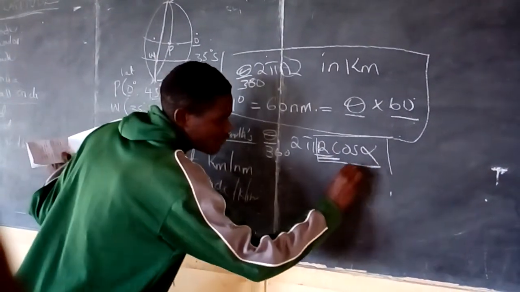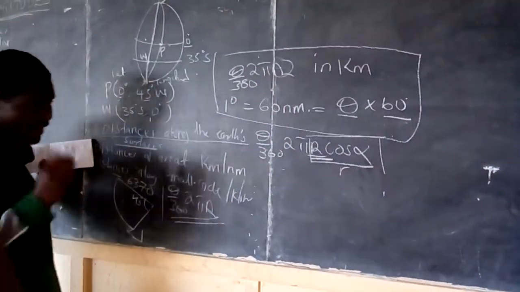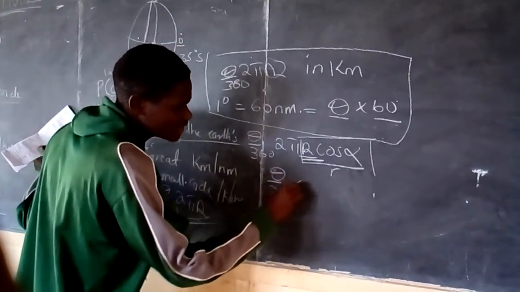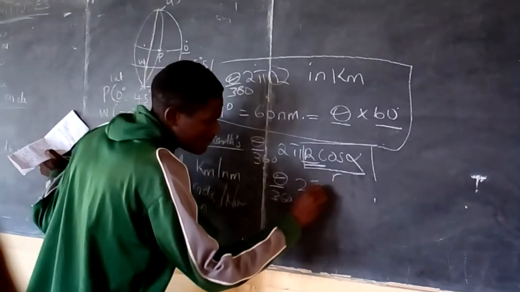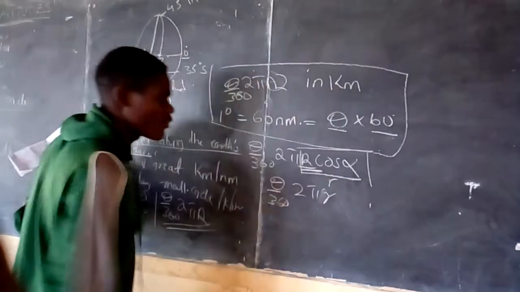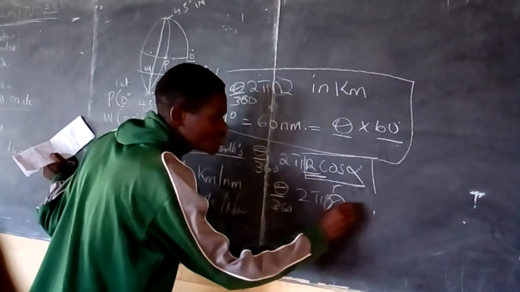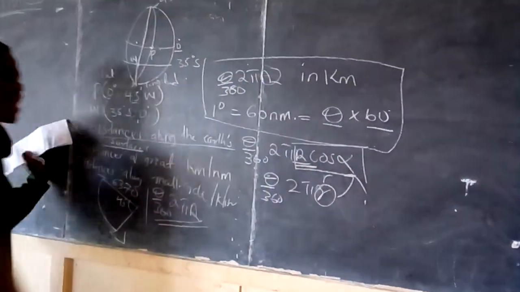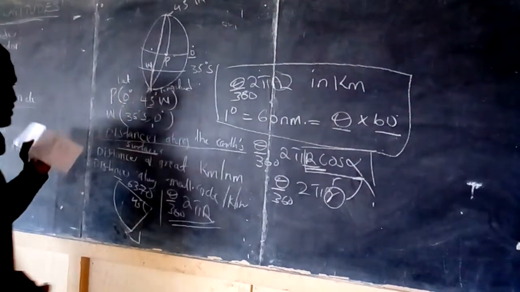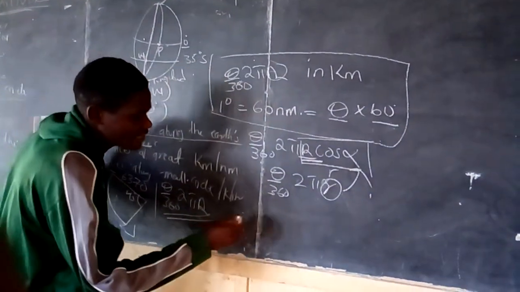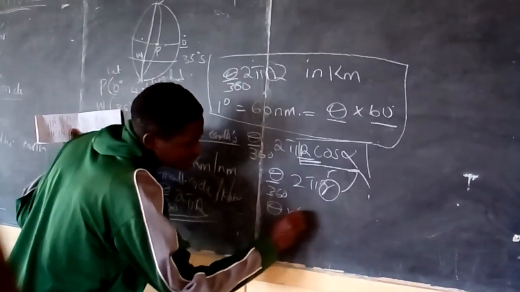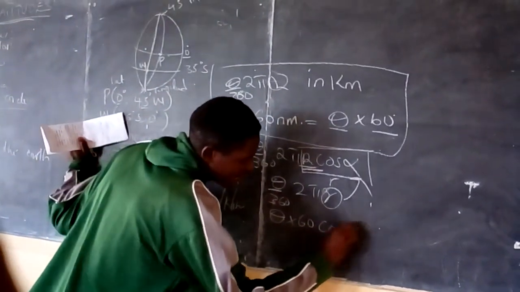That means the distance is always theta over 360 times 2 pi small r, where this small r is always the same as r cos alpha. Then the distance in nautical miles is given as theta times 60 cos alpha.